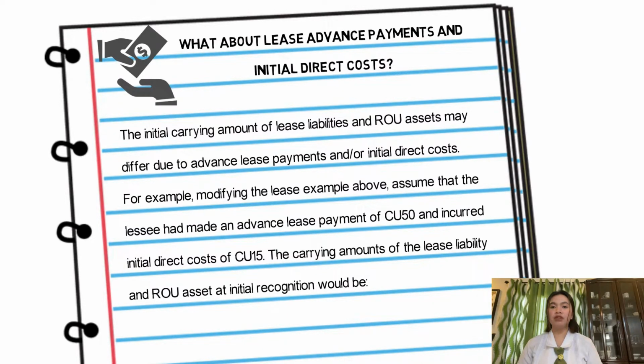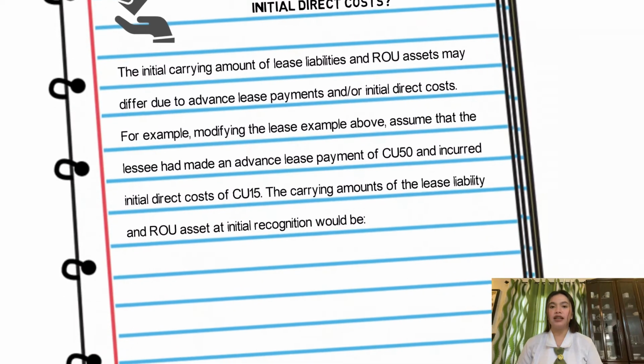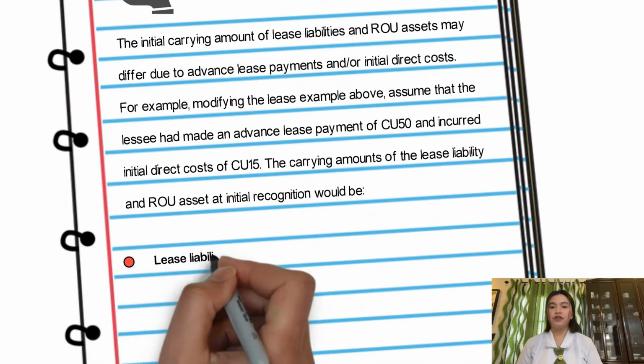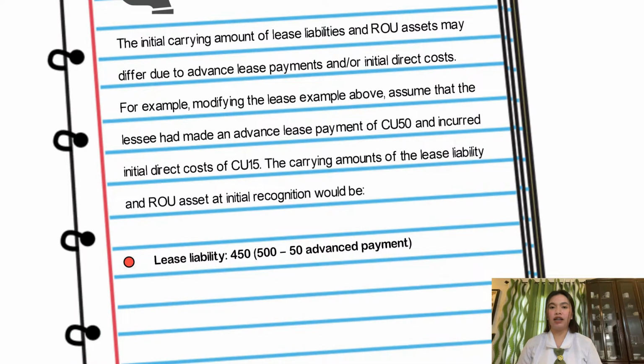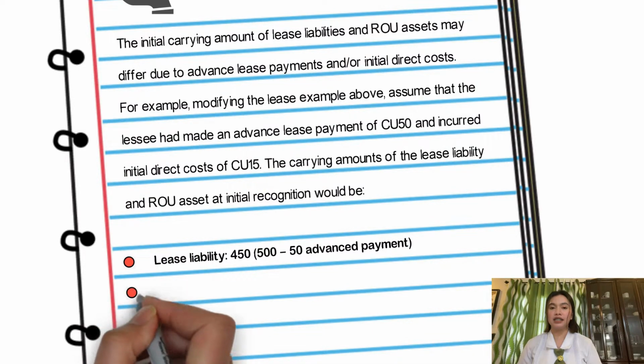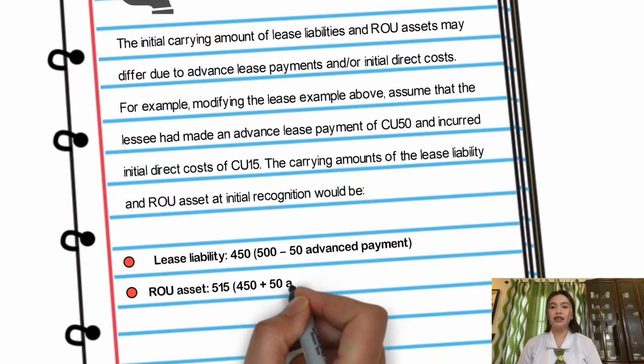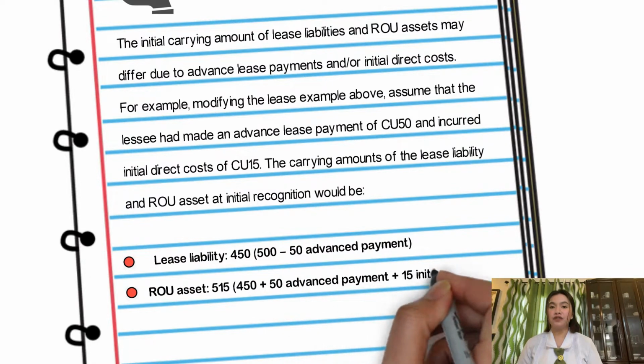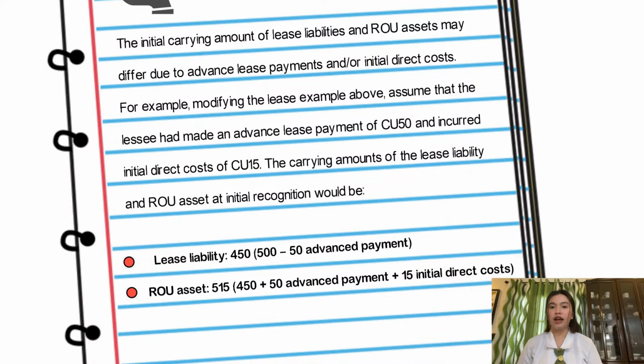The carrying amounts of the lease liability and ROU asset at initial recognition would be: first, lease liability is 450, which is 500 minus 50, the advance payment. Second, ROU asset is equal to 515, which is 450 plus 50 advance payment plus 15 initial direct cost.